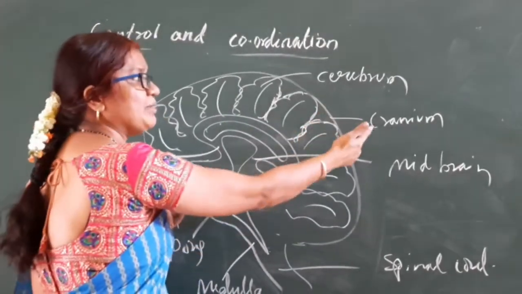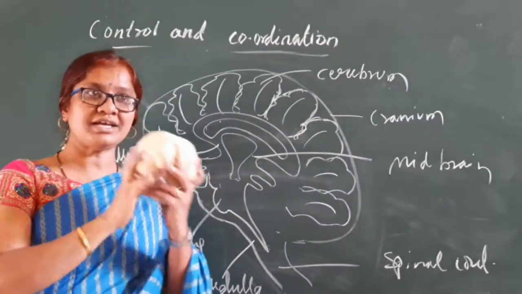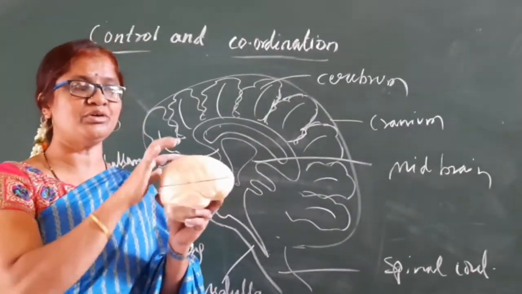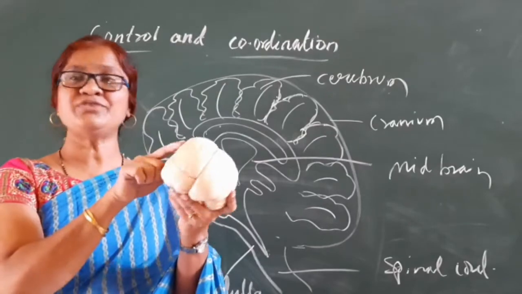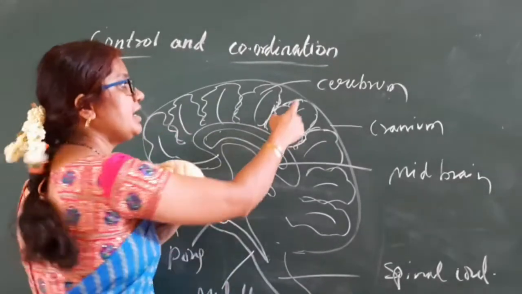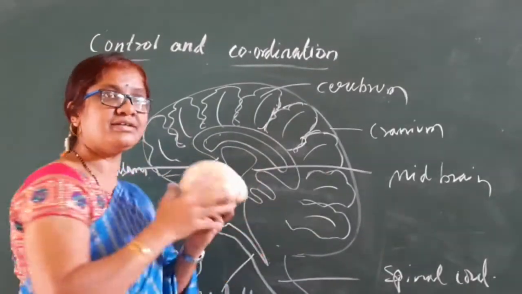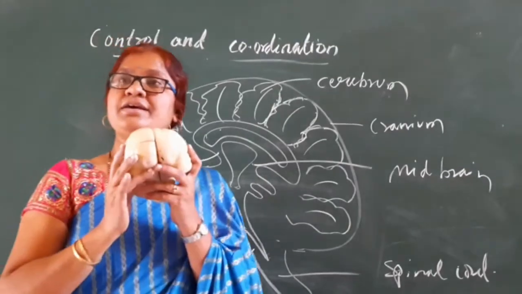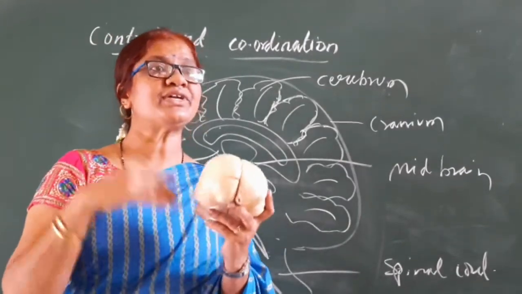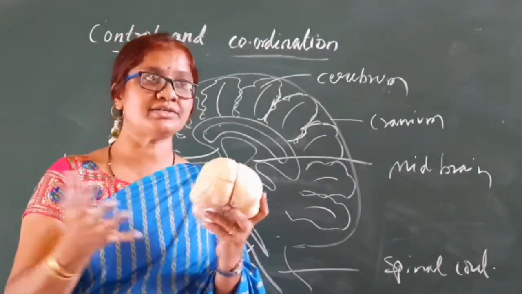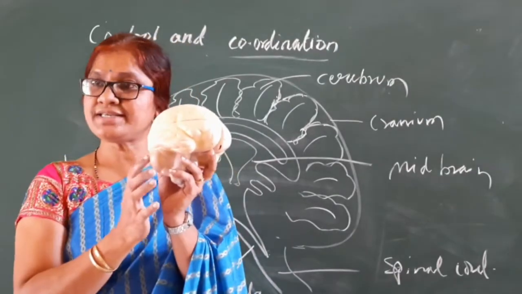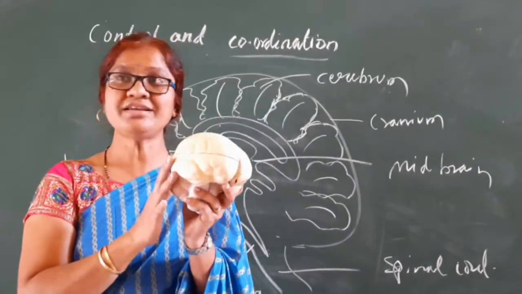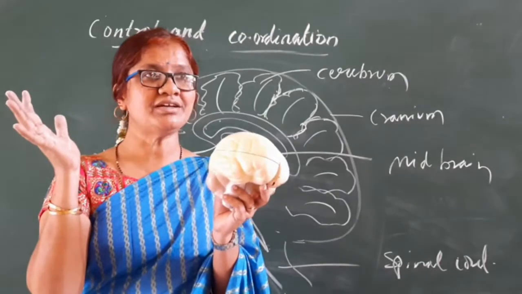The brain is protected by the skull, an external bone. Inside the skull there is the cranium. Inside the cranium you can find numerous inward foldings. As and when the inward folding increases, the memory increases. If the infoldings are less, then obviously our memory will be less.